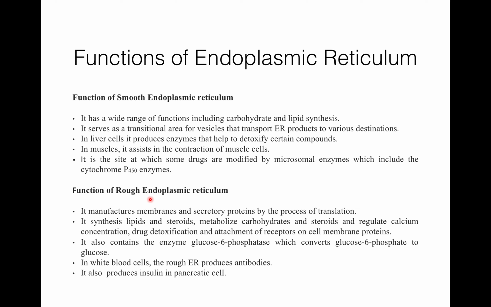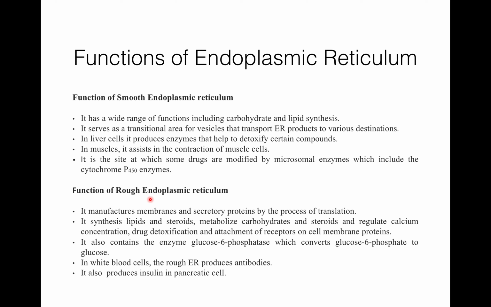RER synthesizes lipids and steroids, metabolizes carbohydrates and steroids, and regulates calcium concentration, drug detoxification, and attachment of receptors on cell membrane proteins. Then, rough endoplasmic reticulum contains the enzyme glucose 6 phosphatase, which converts glucose 6 phosphate to glucose. In white blood cells, the rough endoplasmic reticulum produces antibodies, and it also produces insulin in the pancreatic cell.